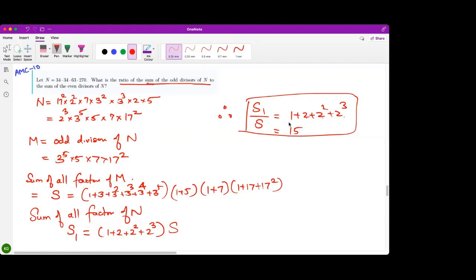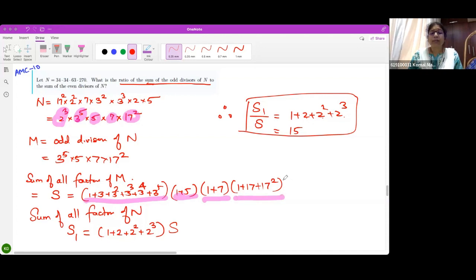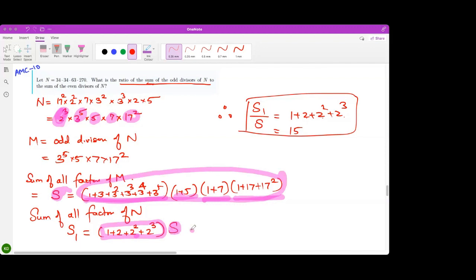Yes, ma'am. I did not understand the last step. I understood. I'm explaining. See, if I take the sum of all factors of n, then I'll have to take 3 raised to 5, so this will come. 5, this will come. 7, this will come. 17, this will come. So instead of writing this again, I've written S. And 2 cubed will also come. Correct? Followed? Is that clear now?